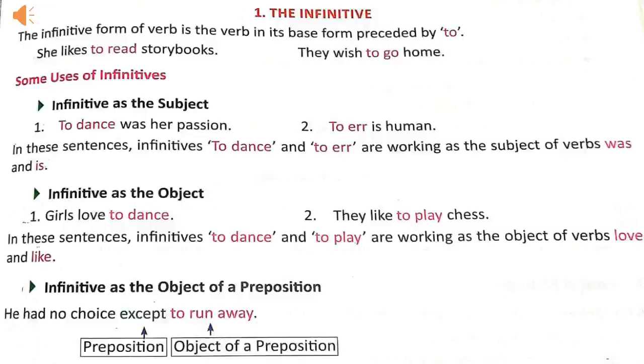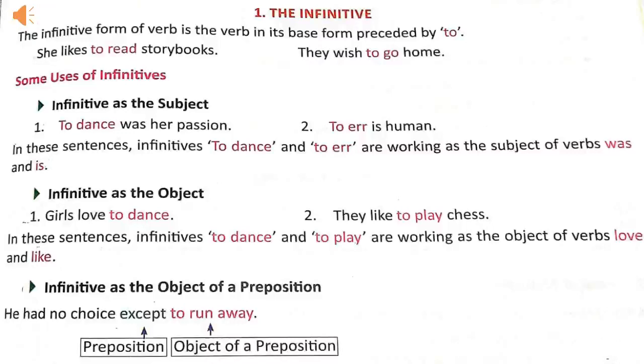For example, to dance, to eat, to play, etc. She likes to read storybooks. They wish to go home. In these sentences, to read and to go, these are infinitives. To plus first form of verb. Infinitives are used like a noun, adjective or adverb in the sentence.